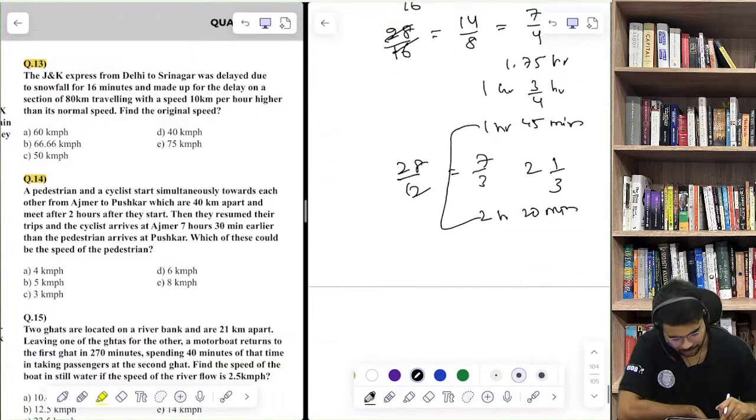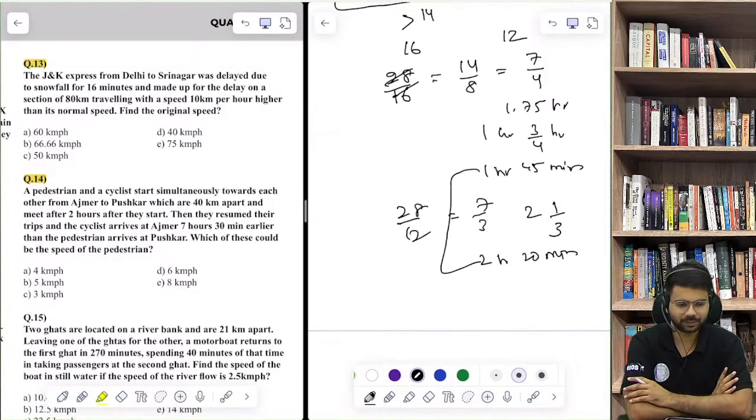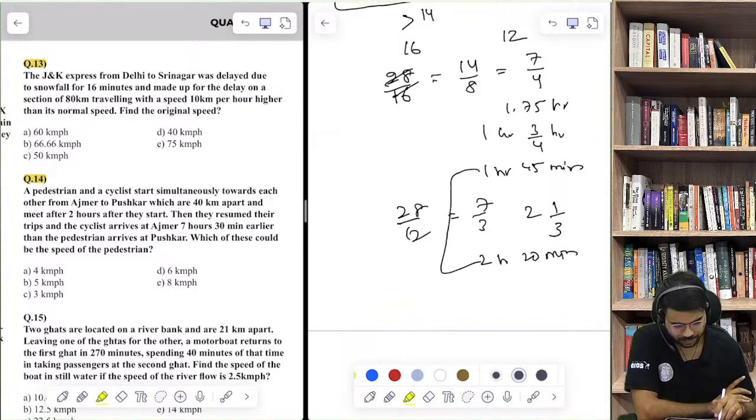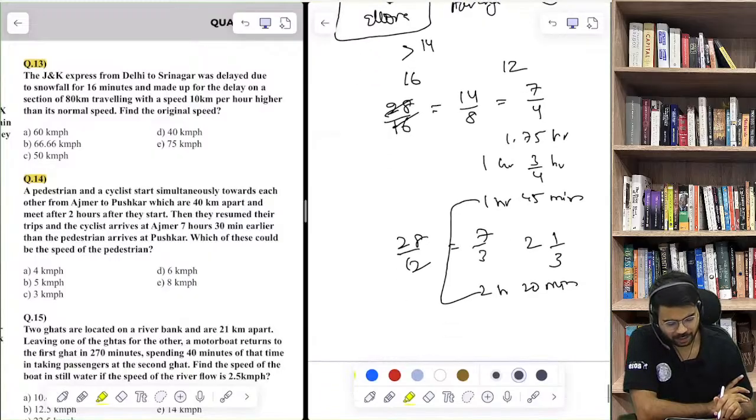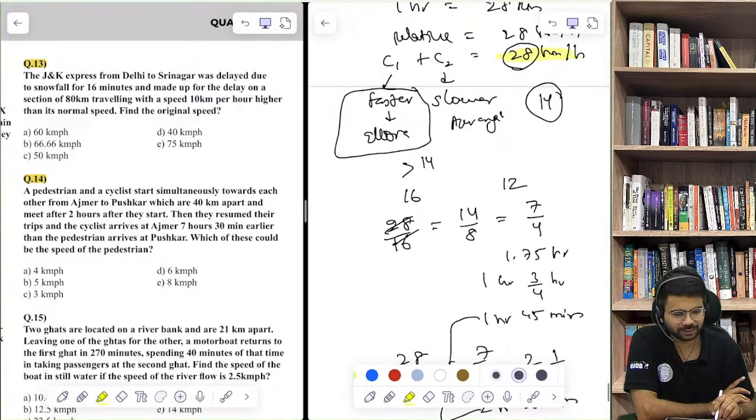Yes Pankaj, your answer is absolutely right. You all try question 13. What I explained to you in this question is that the sum of the speeds of the two cyclists is 28. I told you the faster cyclist's speed will be more than 14. We had 2 options, 15 and 16, so I checked 16.